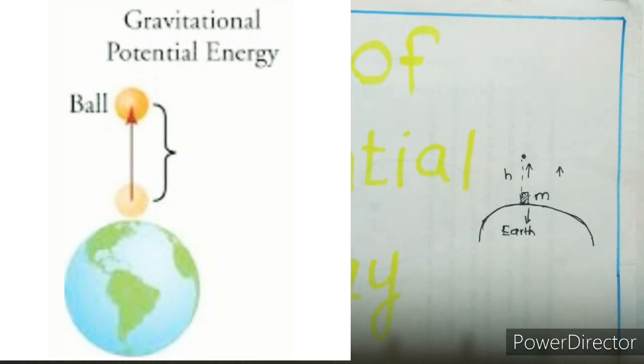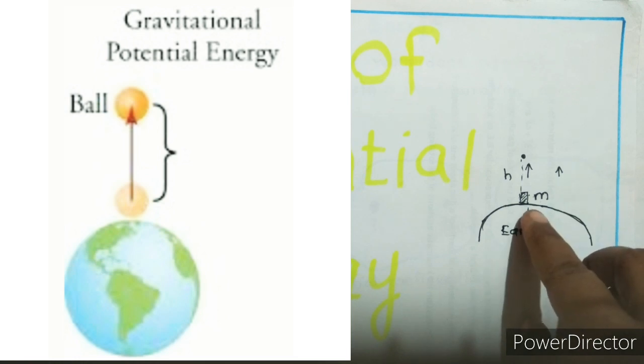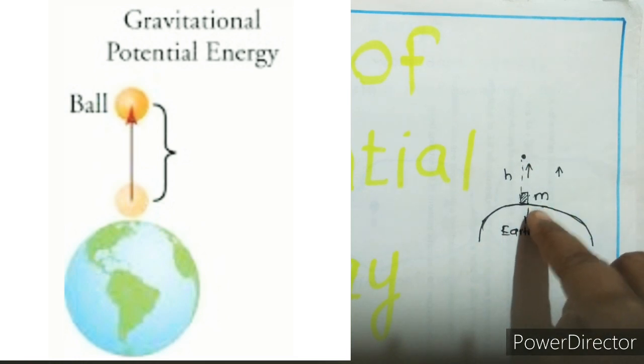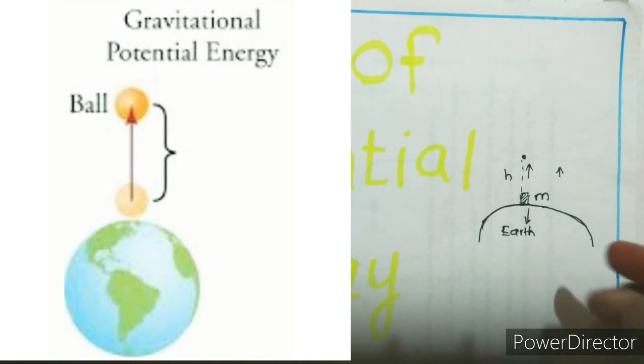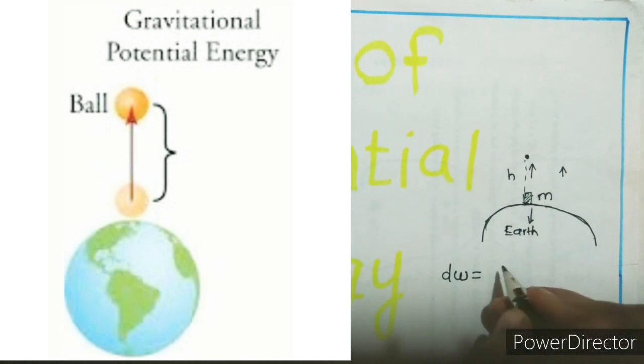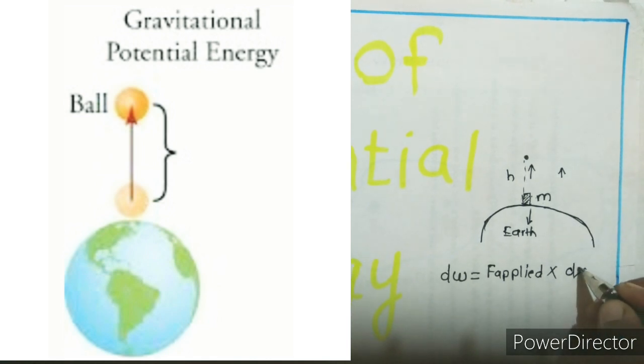Because there is already a force, the gravitational force due to the earth, which acts in a downward direction towards the center of the earth. So I have to move this object in an upward direction, so I have to apply an equal and opposite force. And we have to do some work against the gravitational force, which is equal to the force applied into dx, that is the displacement. And this work done is stored in the form of potential energy.